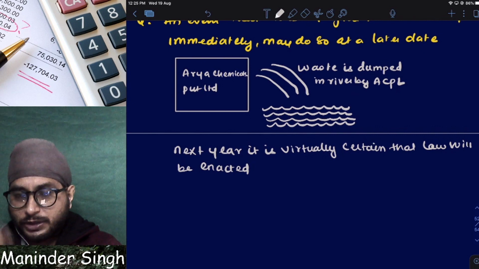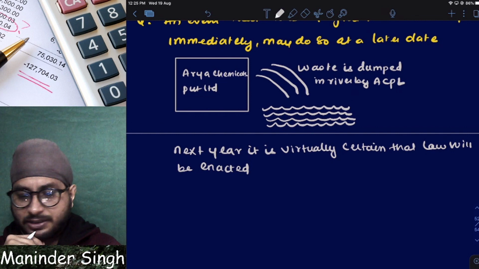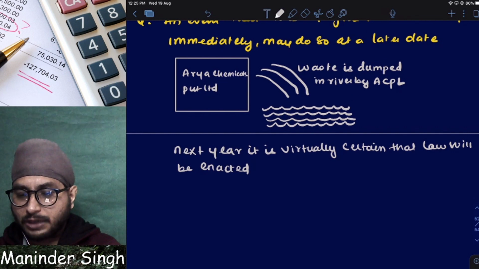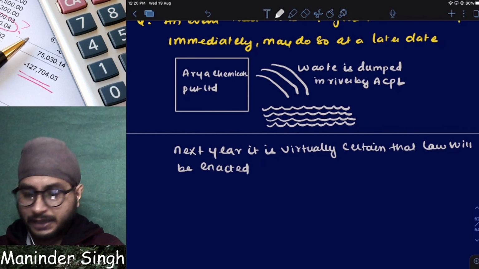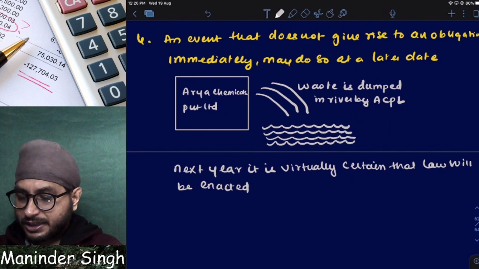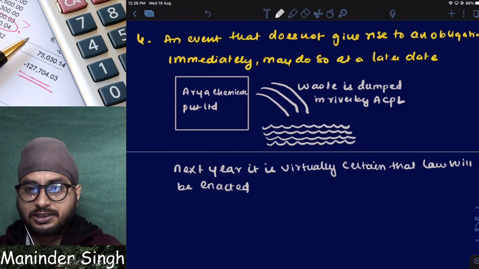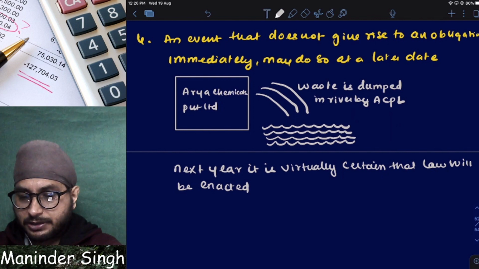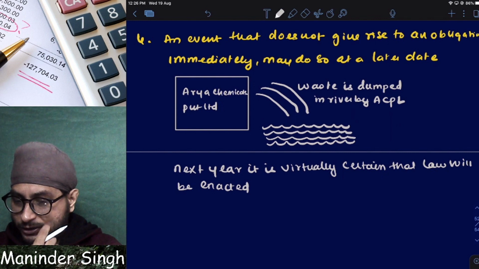Yes. But how much money do I have to pay? Do I have any idea? No. So what will I do? Can I create a liability? No. I will create a provision. Understood? This is a case where a current obligation is not there, but next year an obligation might come at a later date. I hope the example is clear for everyone.